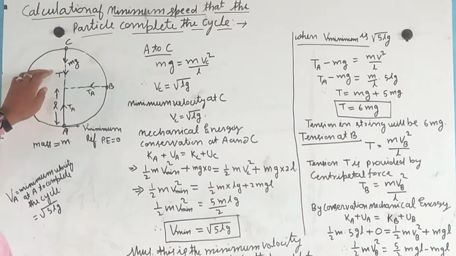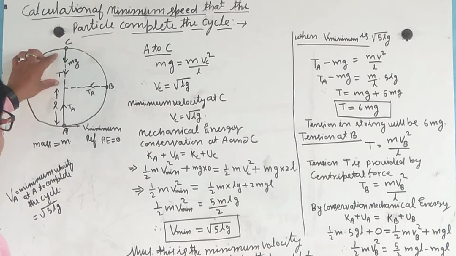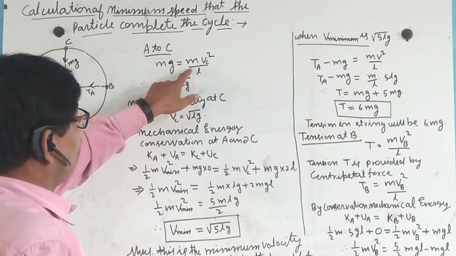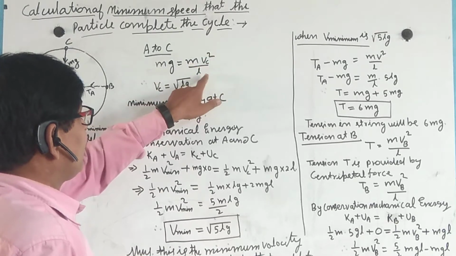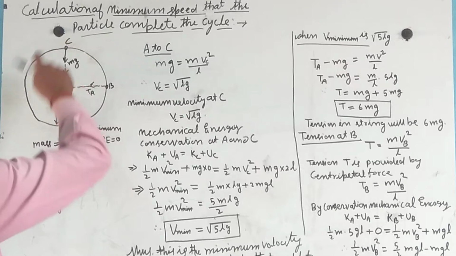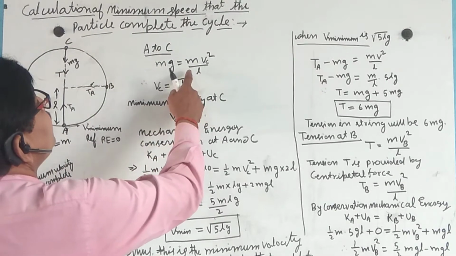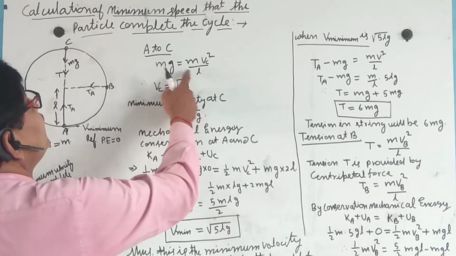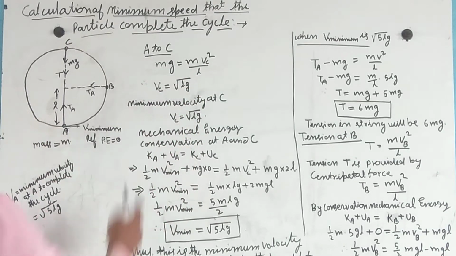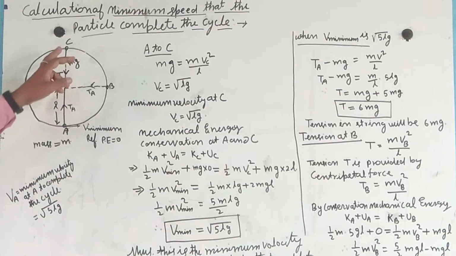Here it is m vc square by L, so that mg equals m vc square by L, where vc is the speed of the particle at position C. The m cancels and vc equals under root of Lg. This is the minimum velocity at C.